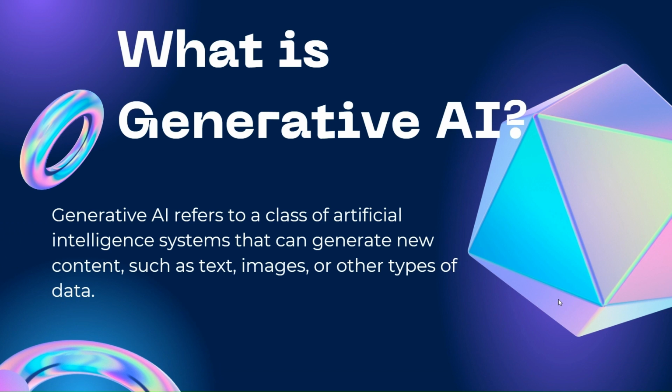Generative AI refers to a class of artificial intelligence. It is a subclass of artificial intelligence that can generate new content such as text, images, or other types of data, in the sense of videos and audios.